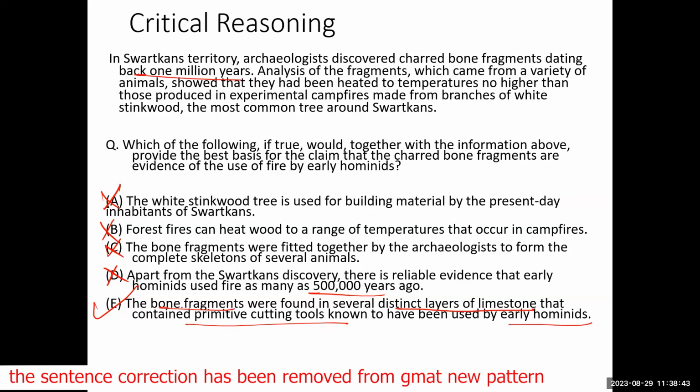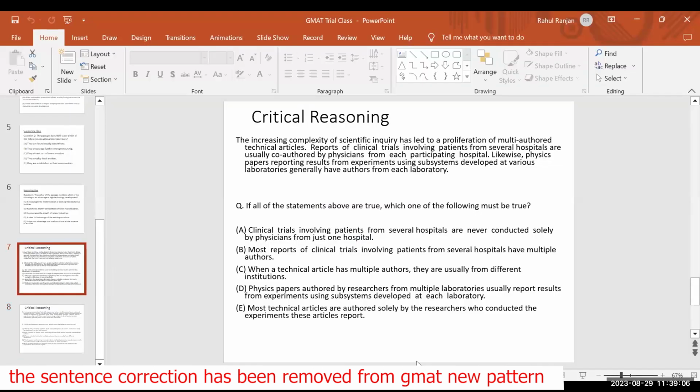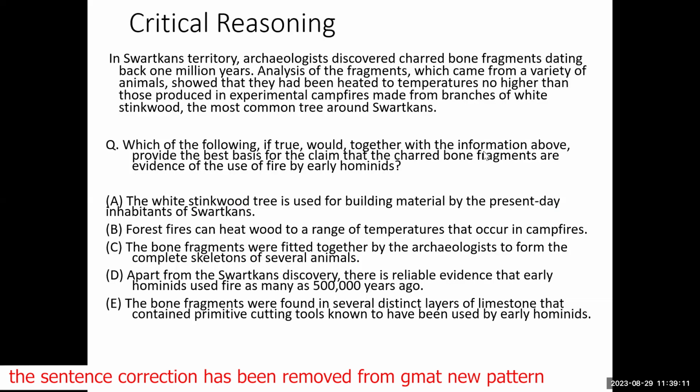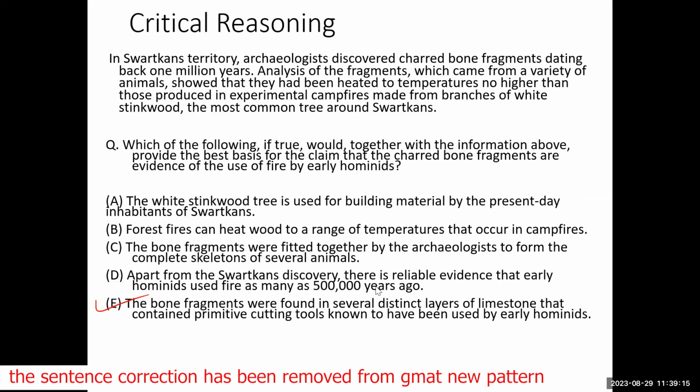This proves that the bone fragments are also 1 million years old, and the primitive cutting tools are also 1 million years old. That means humans must have used the tools to cut the animals, and they must have cooked the animals to use. So it's proved that humans were there 1 million years back. They could use fire 1 million years back. That is why the answer for this question will be E. Did you understand?